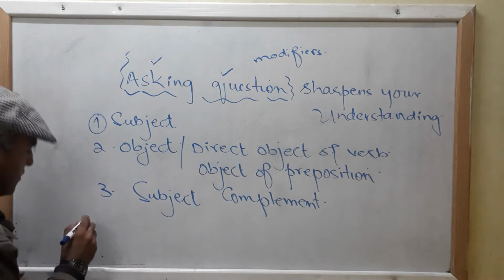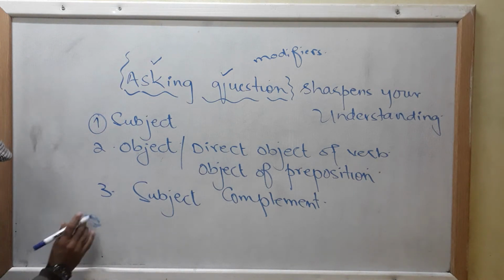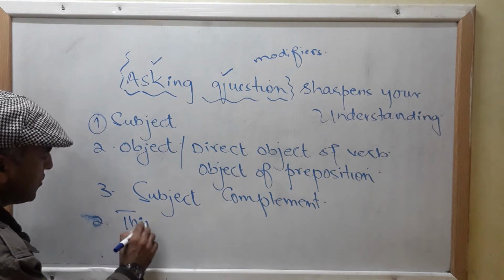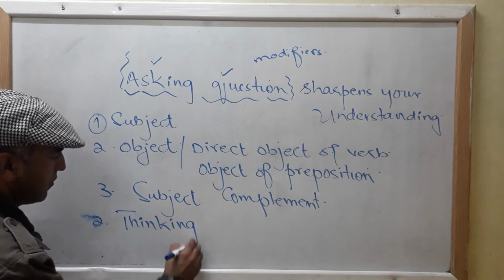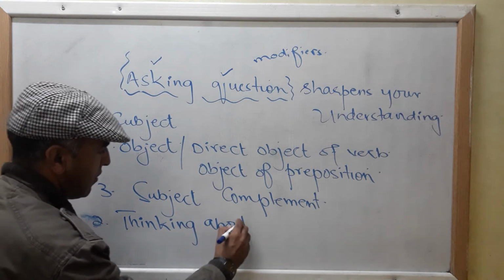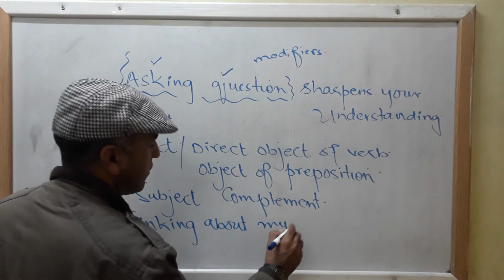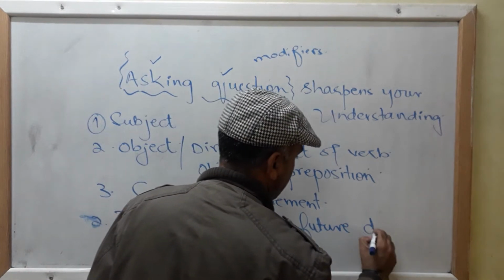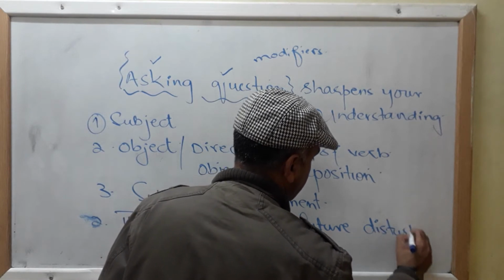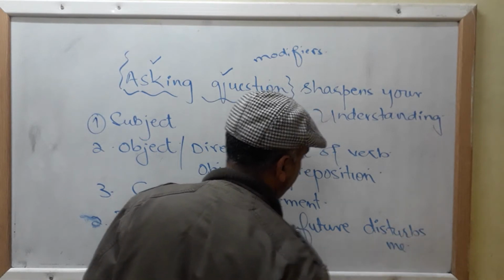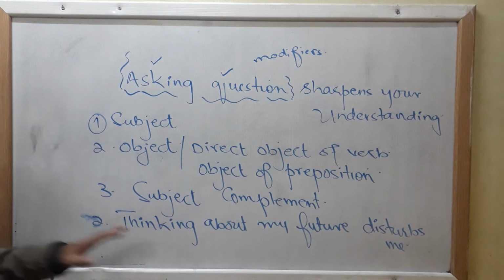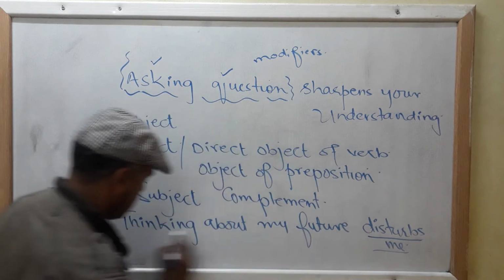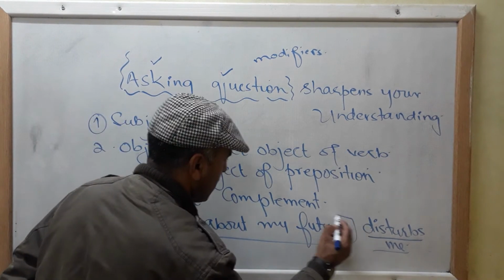Let me give you another example. That is, thinking about my future disturbs me. The example that I have already given. Now here it is functioning as a subject of the sentence.